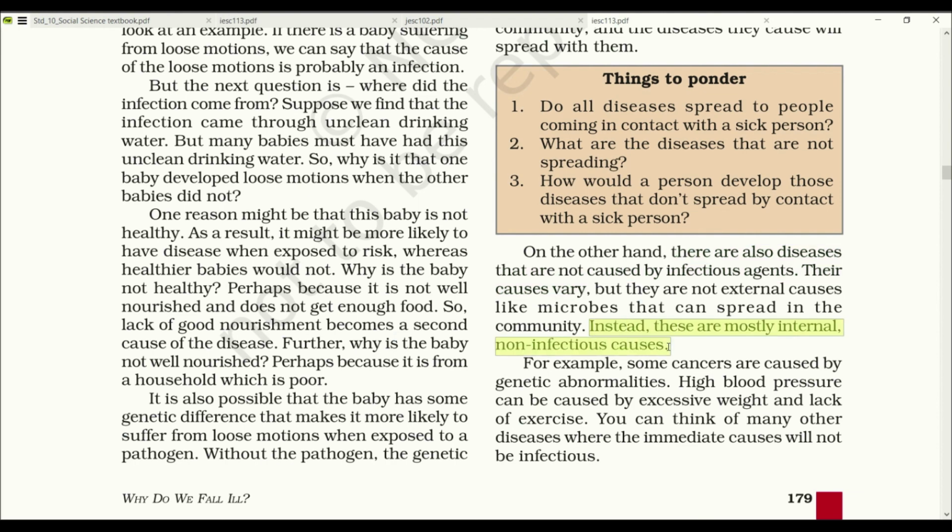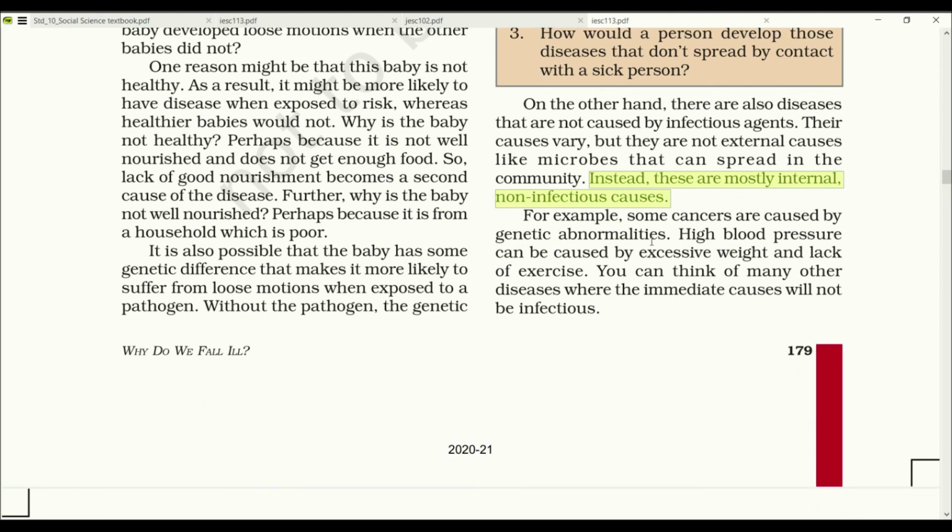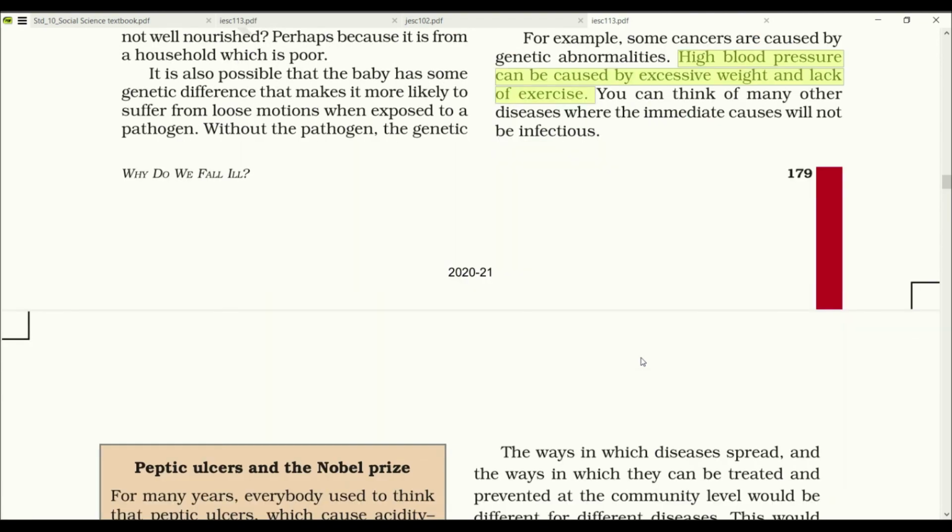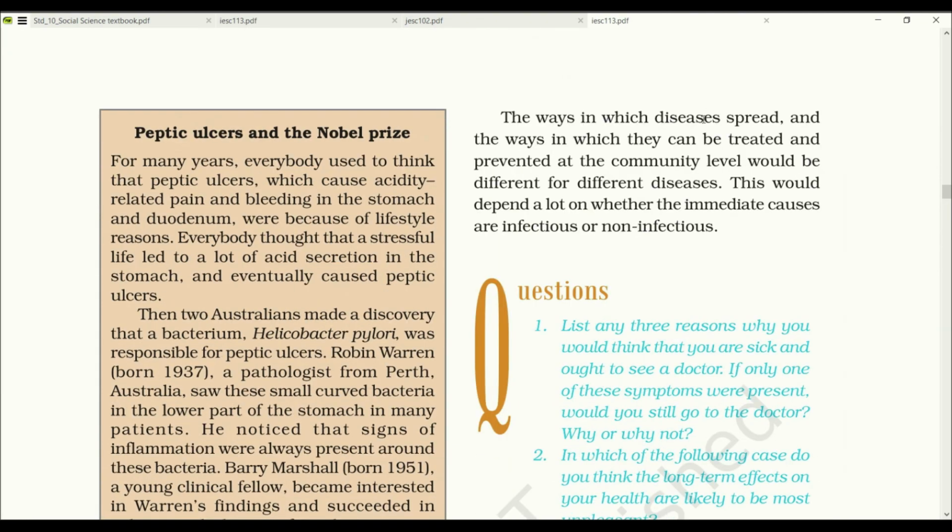Their causes vary, but they are not external causes like microbes that can spread in the community. Instead, they are mostly internal, non-infectious causes. For example, some cancers are caused by genetic abnormalities. High blood pressure can be caused by excessive weight and lack of exercise. You can think of many other diseases where the immediate cause will not be infectious. The ways in which diseases spread and the way in which they can be treated and prevented at the community level would be different for different diseases. This would depend a lot on whether the immediate causes are infectious or non-infectious.